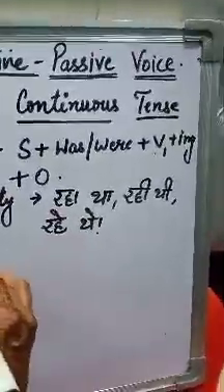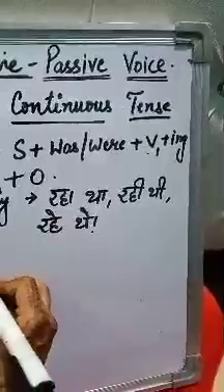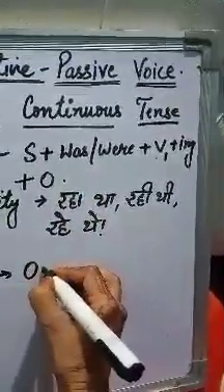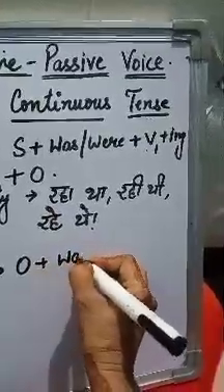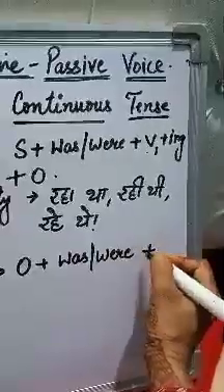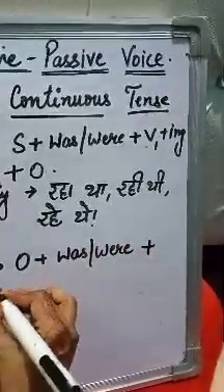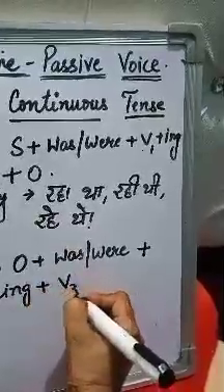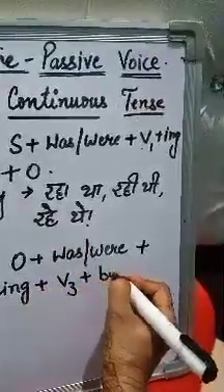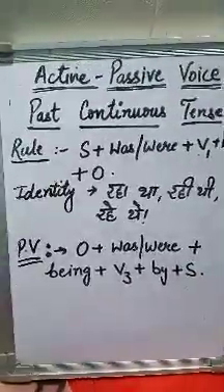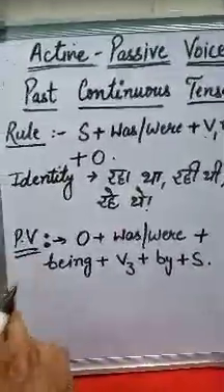Then in passive voice, the rule is first you have to write the object, then helping verb, was or were, plus being, then third form of verb, then by, then subject. This is the rule for passive voice.